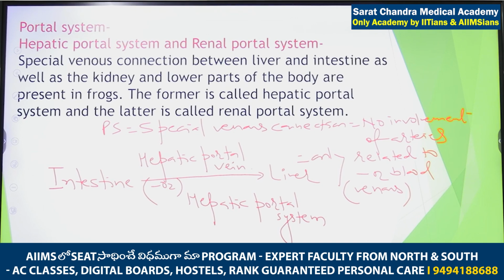Now excess of amino acids, when they are coming into the liver, they are converted into ammonia, they are converted into urea. So toxic substances before entering into the heart, they are removed from the body. That is the target of the portal system. Why are they present? Examiner can ask, what is the use of portal system in frog? To remove the impurities from the blood before entering into the heart.